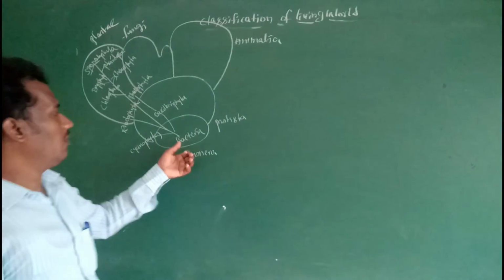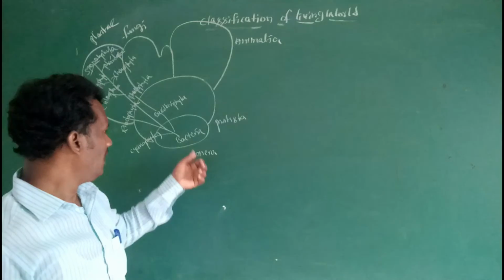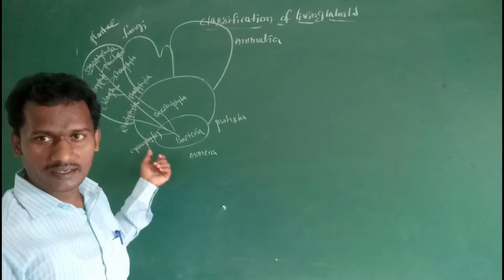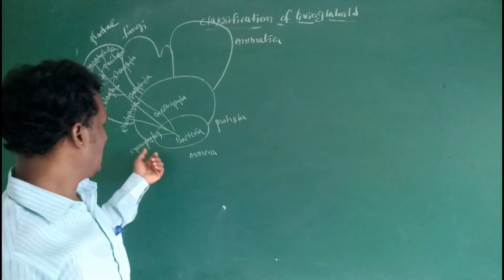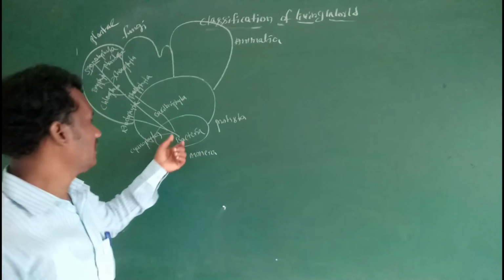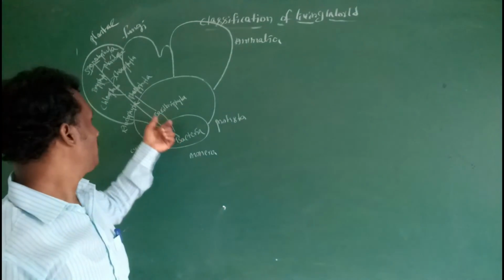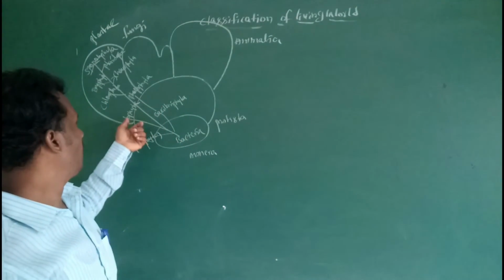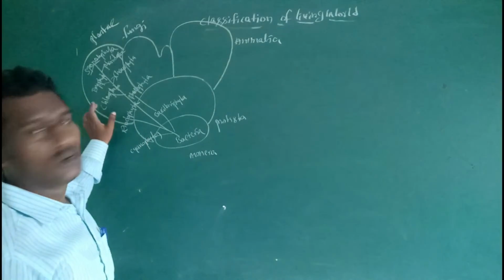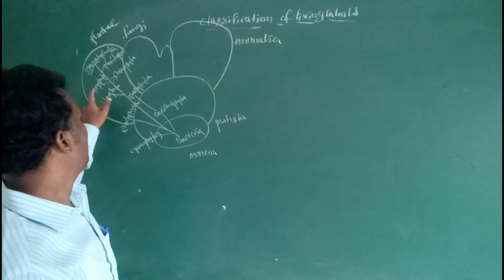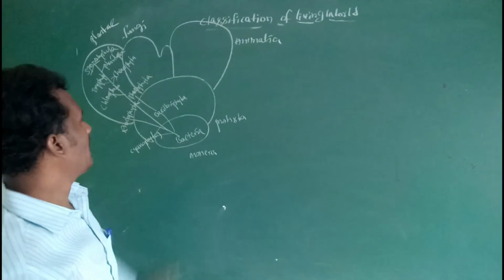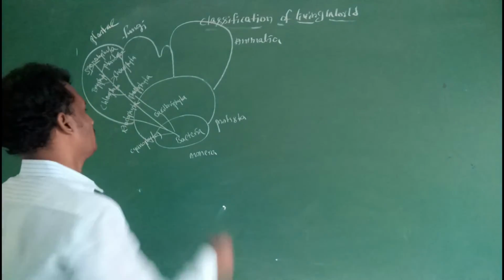So first evolved organisms are bacteria, then archaebacteria, then cyanophyta, then bacillariophyce algal members, then Phaeophyce, rhodophyce, chlorophyce members, then Charophyta, then the plants: bryophytes, pteridophytes, and spermatophytes.